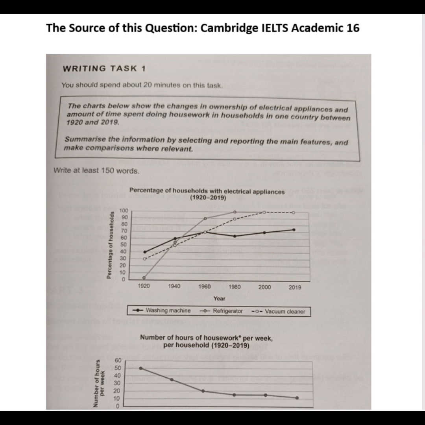My friends, please take 2 points from this instruction which are very important. The first one is main features. That means broad trends or main points. And make comparisons. Comparisons mean similarities and differences. These 2 points are very important. In fact, they are the heart of report writing. When the question contains much information, you take broad trends. Okay? If the question contains a little information, that means not much information, you take the most from the question.